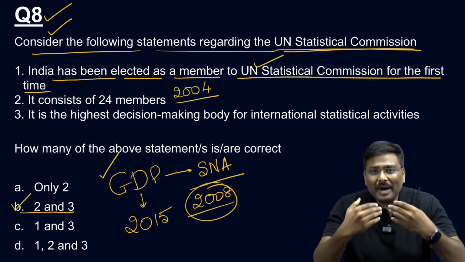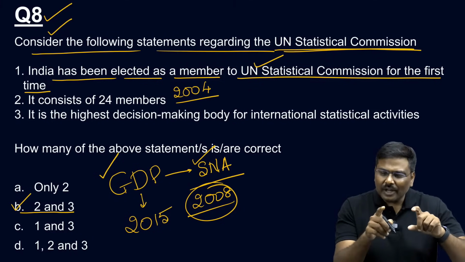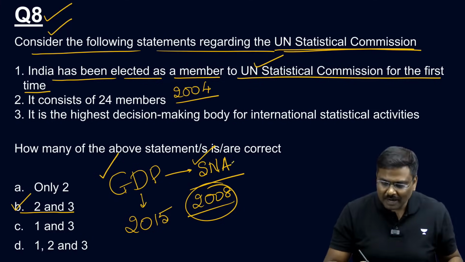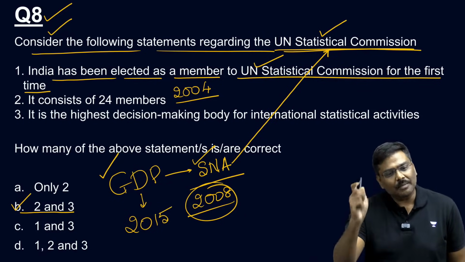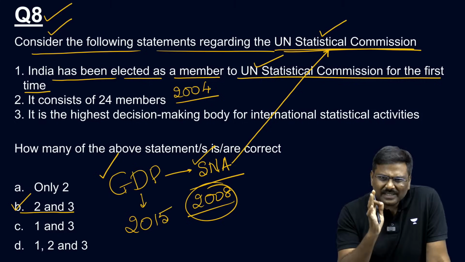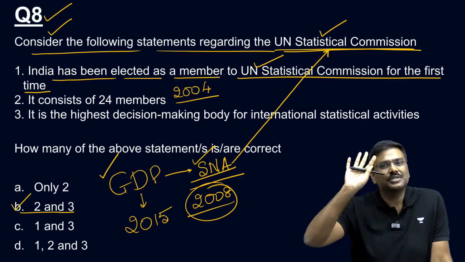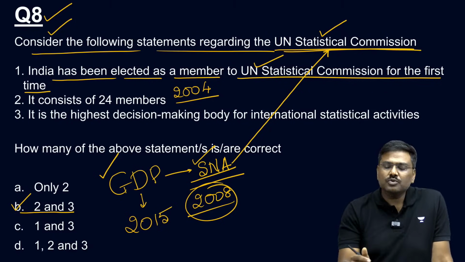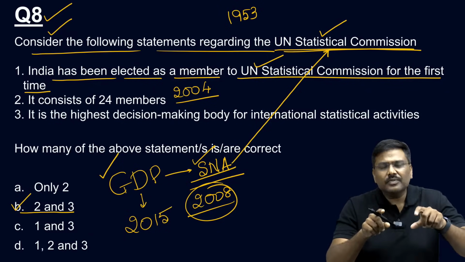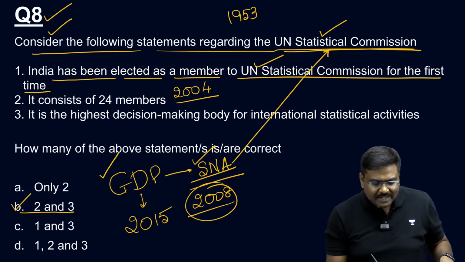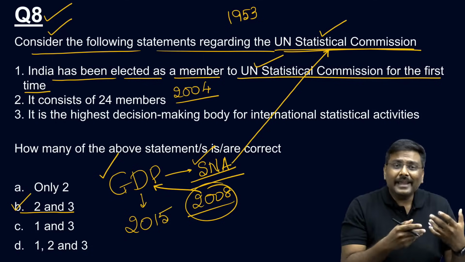So far so good. Now my question is, who is publishing the systems of national accounts? Which is this authority which will publish the systems of national accounts? My dear, you should draw an arrow mark directly to UN Statistical Commission. Very simple. It is the UN Statistical Commission which publishes and revises the systems of national accounts. For the first time, the systems of national accounts were published back in the year 1955. Multiple revisions have taken place. The latest one was published in the year 2008, and that is exactly what we are using to calculate GDP in India.